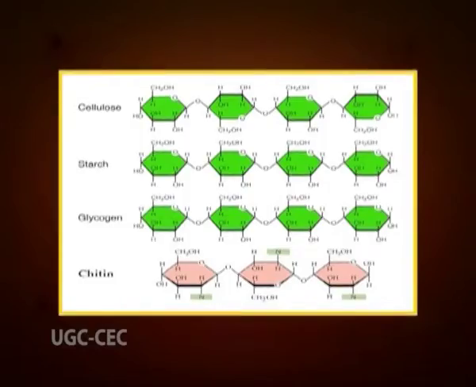Polysaccharides are polymeric carbohydrate molecules composed of long chains of monosaccharide units bound together by glycosidic linkages and on hydrolysis give the constituent monosaccharides. They serve for the storage of energy, for example starch and glycogen, and as structural components, for example cellulose in plants and chitin in arthropods.